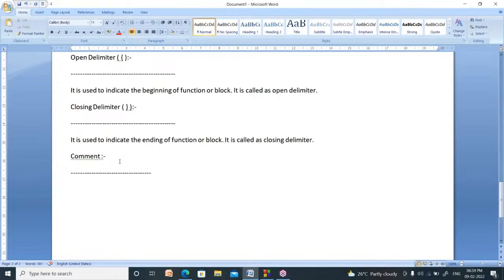So comments are nothing but simply statements, for easy understanding. What is the use of comments? Comments are used to easily understand the program.